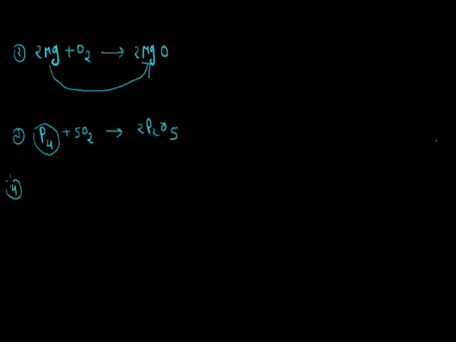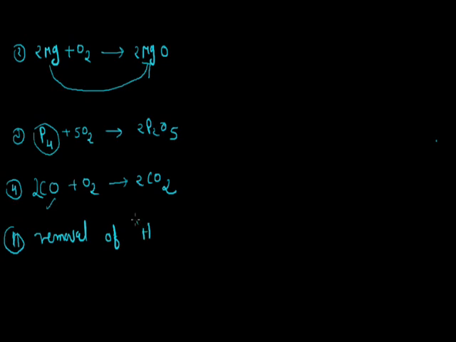The other example is carbon monoxide, which reacts with oxygen and the product becomes carbon dioxide. So in this reaction, oxidation of carbon monoxide takes place. And according to the second concept, the removal of hydrogen is also called oxidation.